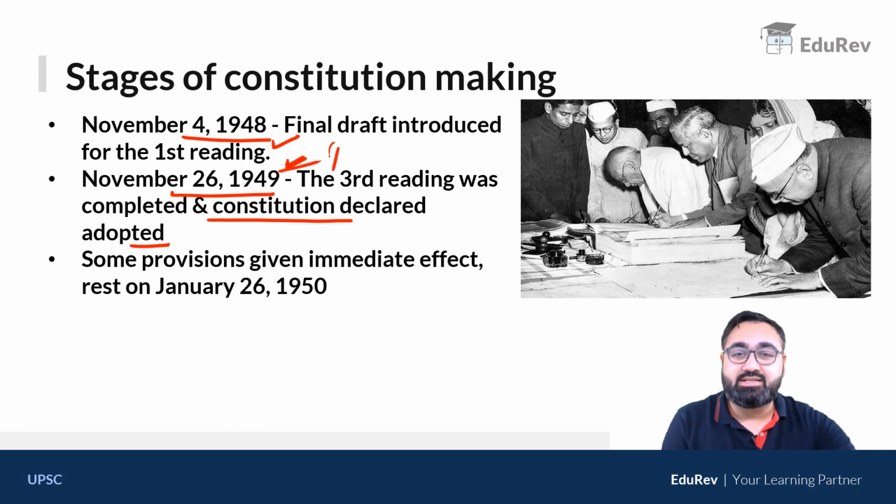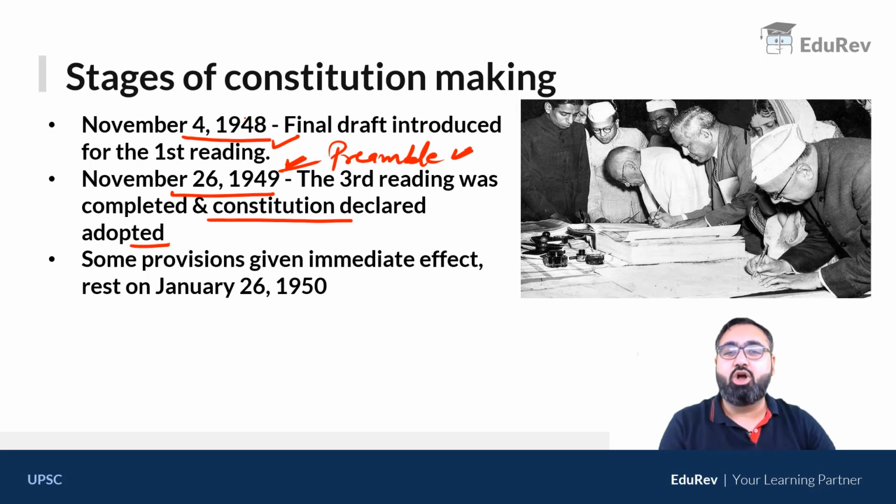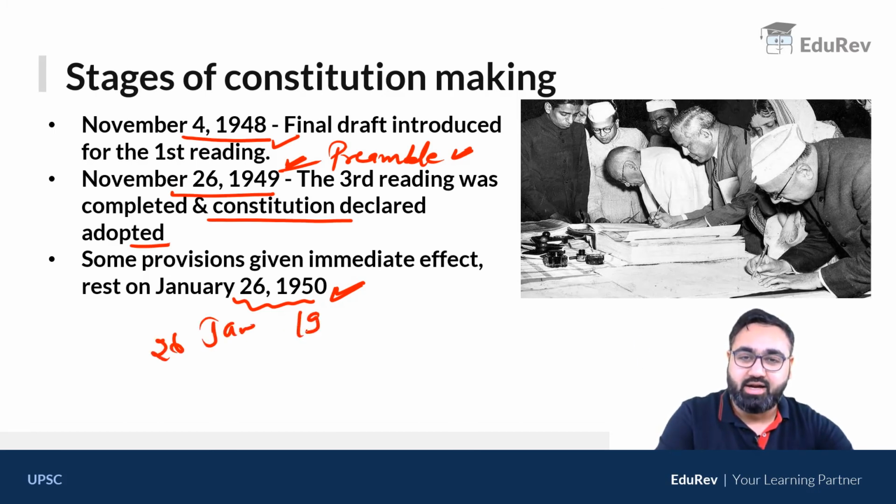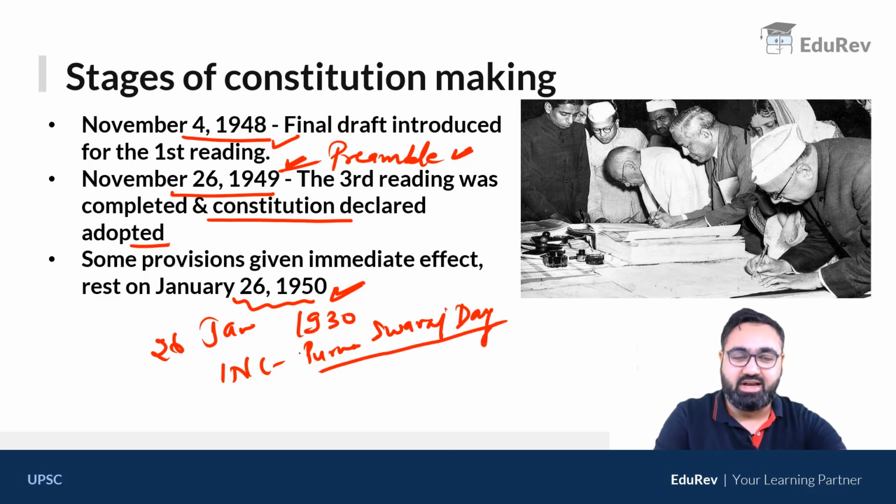This is the day that is mentioned in our preamble as well. However, the Constitution did not come into effect on this date. Remember this. The Constitution came into effect 2 months later on 26 Jan 1950. And why did we wait for 2 months? Because on 26 Jan 1930, that is 20 years back, the Indian National Congress had celebrated the Purna Swaraj Day. So our first Independence Day was celebrated on 26 Jan 1930, and to commemorate that day, we decided that we will have our Constitution come into force on 26 Jan itself.